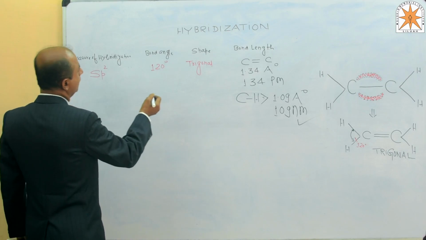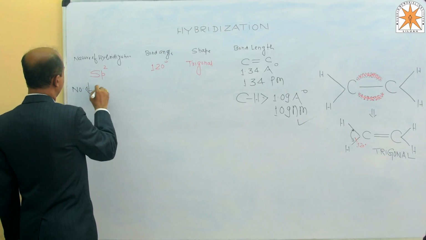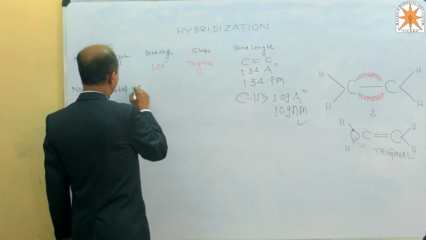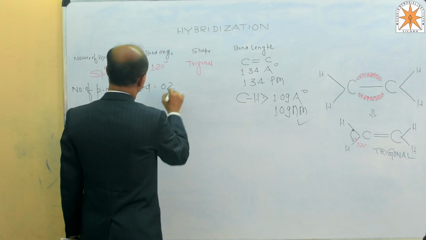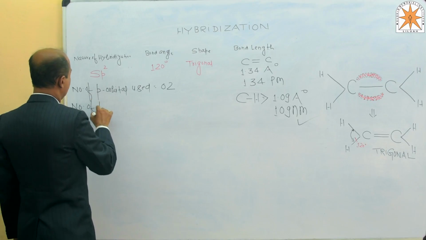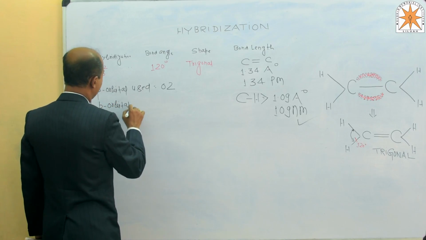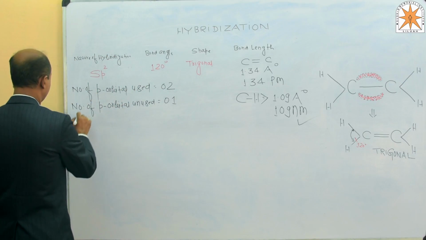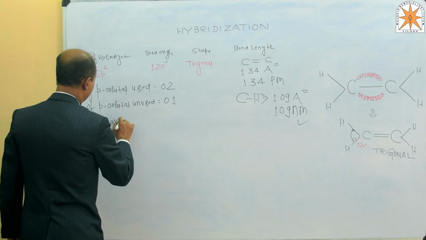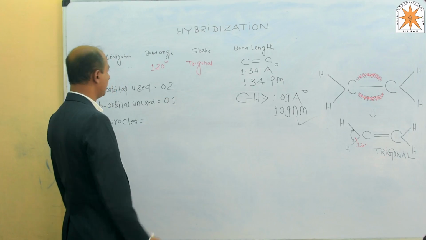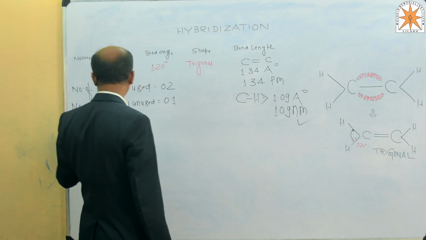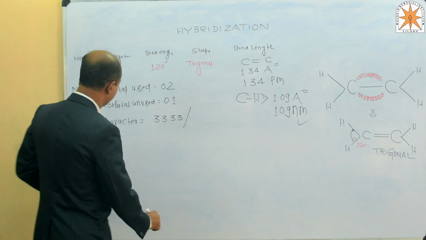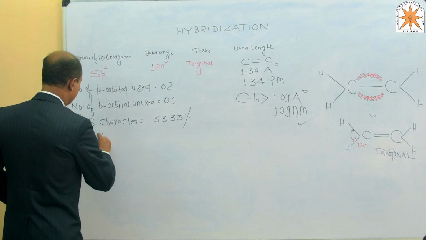Now come to the number of p orbitals used, this one is 2, and the number of p orbitals unused is 1. Percentage s character: out of sp2, 1/3 part is s, so it will be 33.33%. Example, the best example, alkenes.